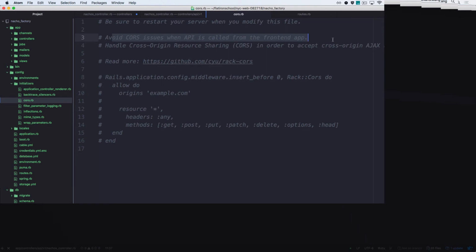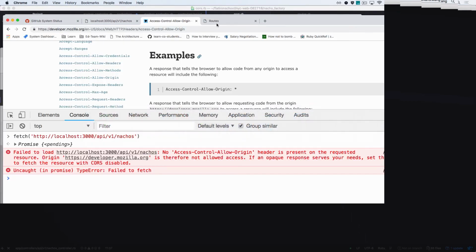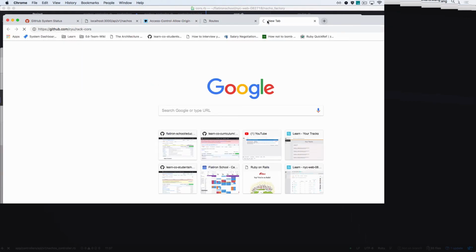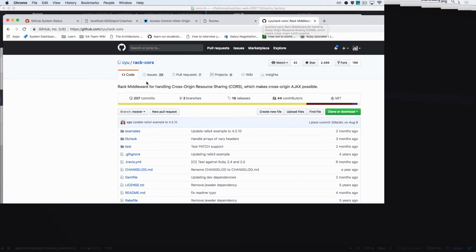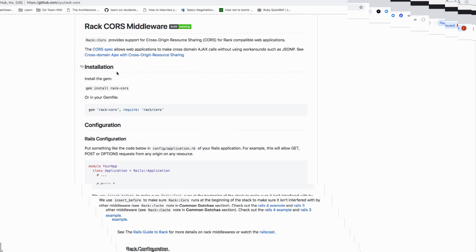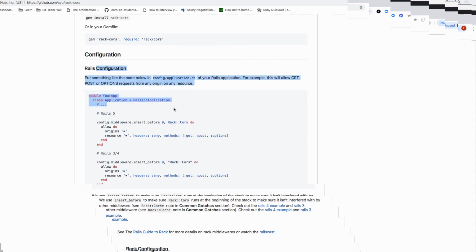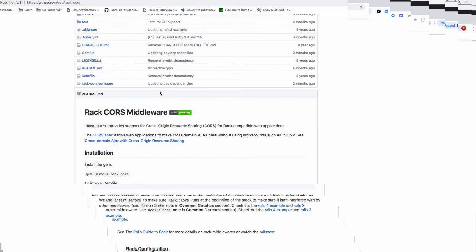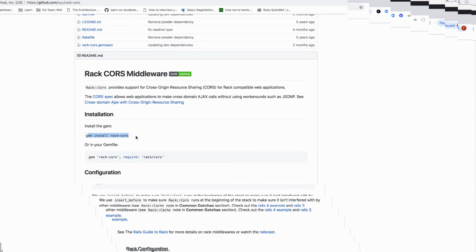So I can always handle cross-origin resource sharing, CORS. Read more here. Cool, let's read more. I'm just trying to show you the steps to be a developer, right? Documentation's great. Looks like some sort of Rack CORS. It provides cross-origin resource sharing. Okay, interesting, and I can configure it somehow. Interesting. So it looks like I need some sort of gem. Let's take a look at this one more time.